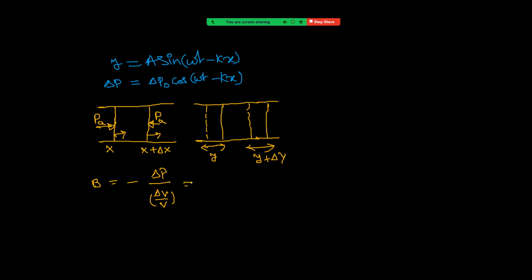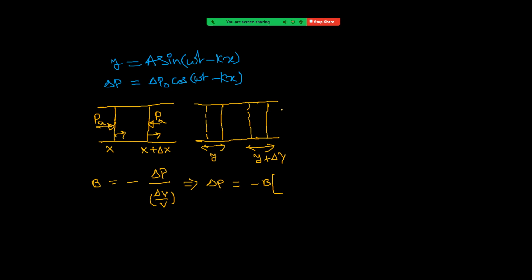So from this we can write, delta P. Delta P means change in pressure, that is equal to minus B into, see, in the place of delta V, change in volume. Change in volume means, see, this layer moves by distance y, but this moved by y plus delta y. So what is now change in volume?